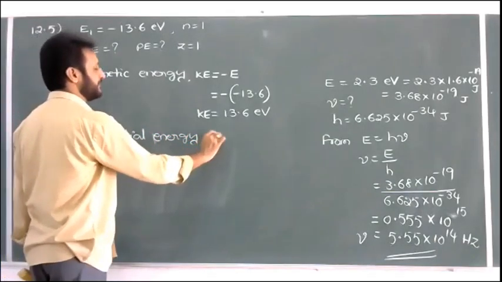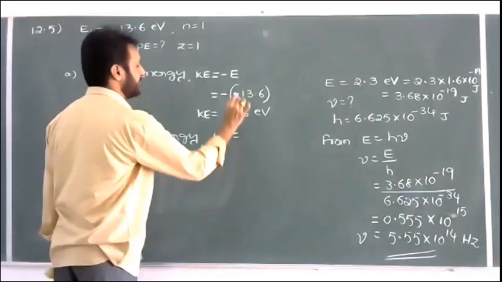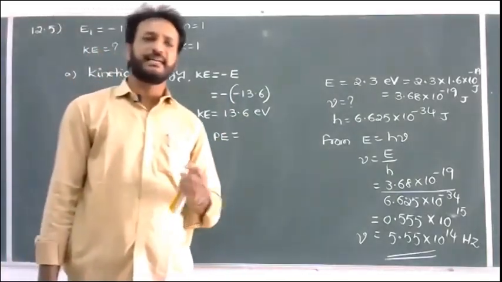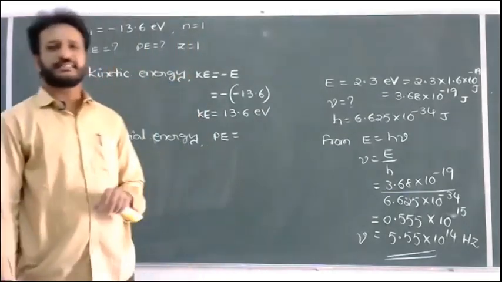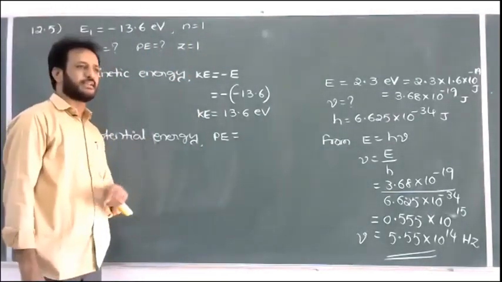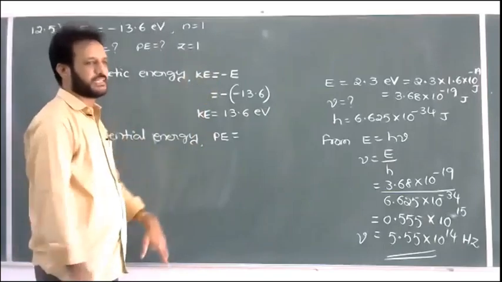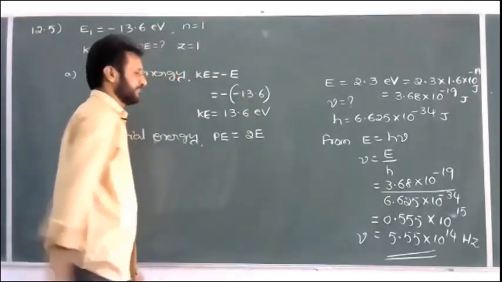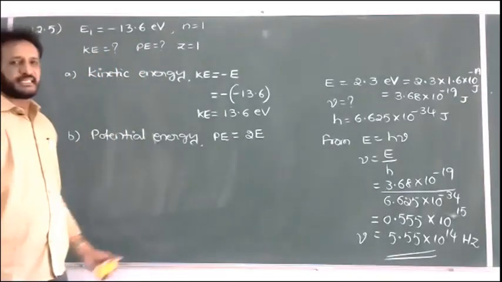Potential energy P is given by the general formula minus 27.2 by n square. But the total energy is only 13.6 by n square. So P is double compared to the total energy. Therefore, P is equal to 2E.